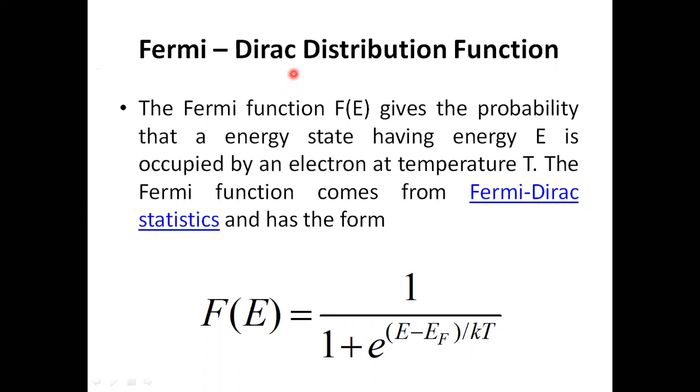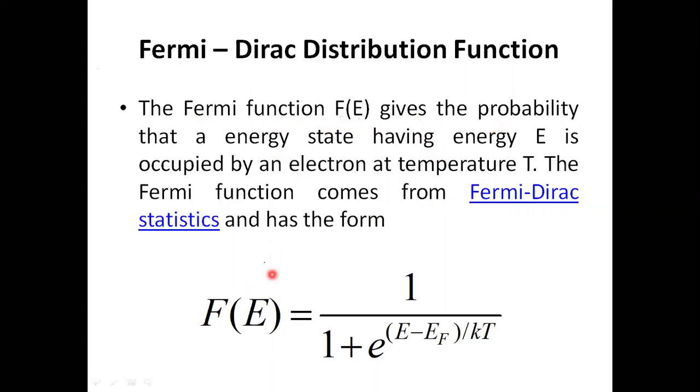The Fermi-Dirac distribution function is denoted by F(E). F is called the Fermi-Dirac distribution function, and (E) means F is a function of E. E is energy here. So what is this Fermi-Dirac distribution function basically? It gives the probability that a given energy state having energy capital E is occupied by an electron at temperature capital T.